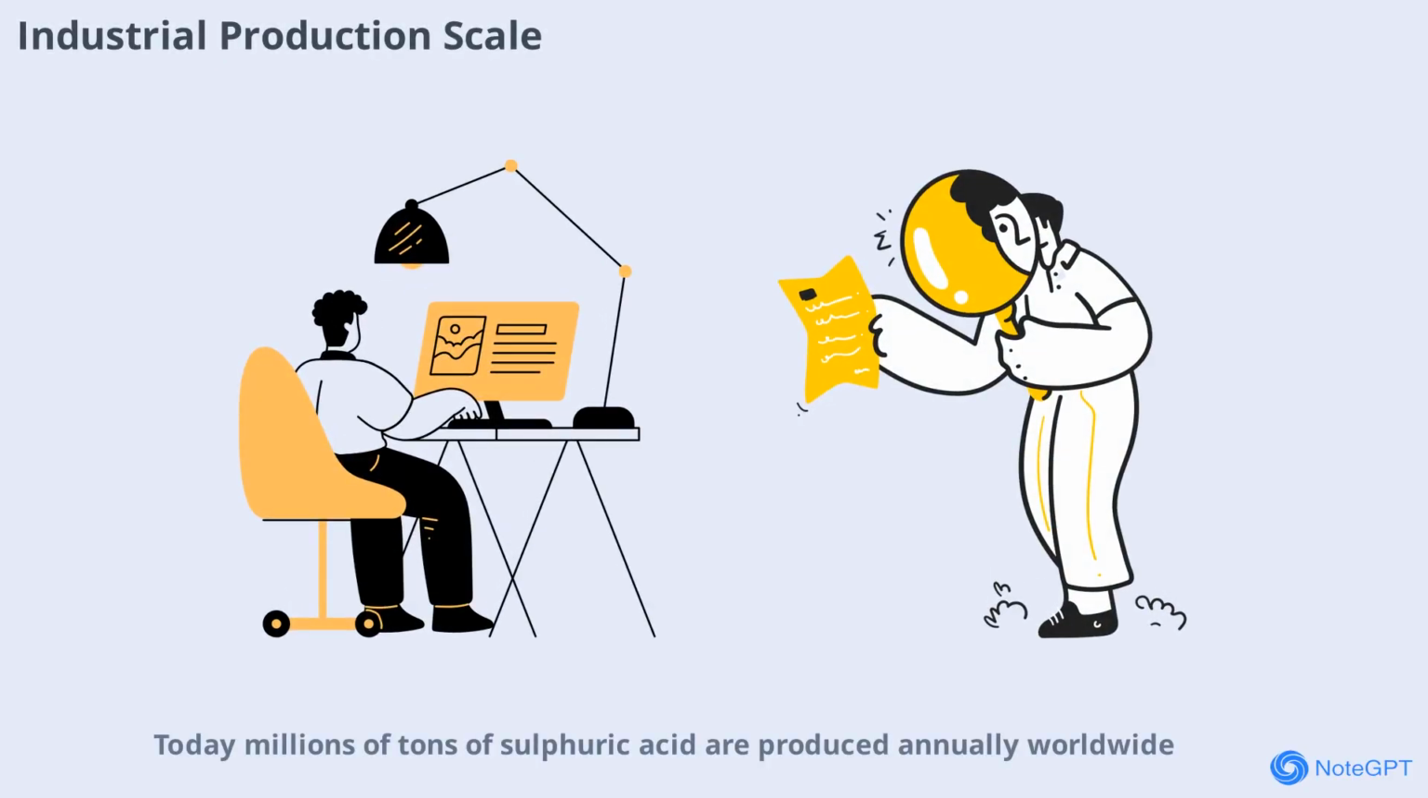Today, millions of tons of sulfuric acid are produced annually worldwide. Its production is often seen as an indicator of a country's industrial strength. The demand for sulfuric acid continues to grow, driven by its essential role in agriculture, manufacturing, and energy sectors.